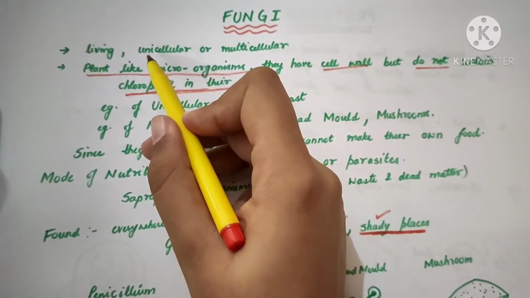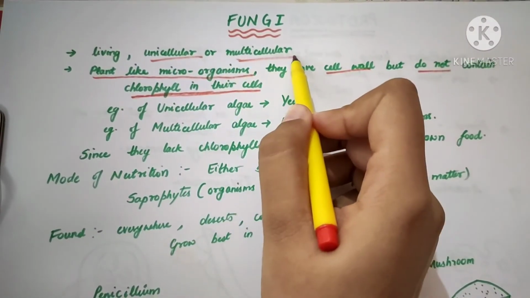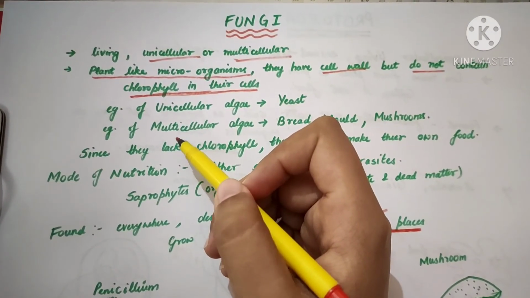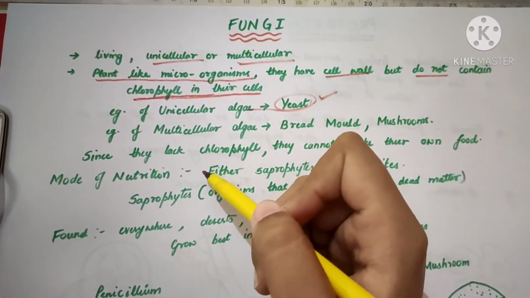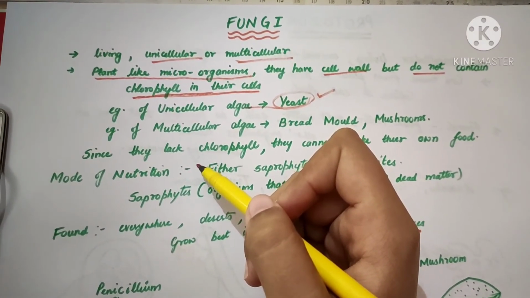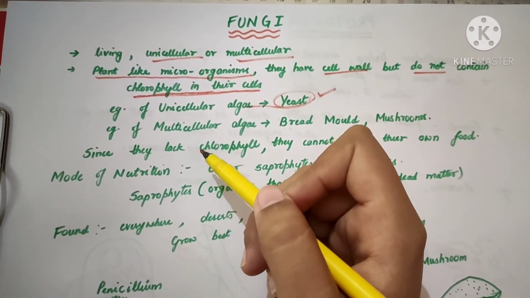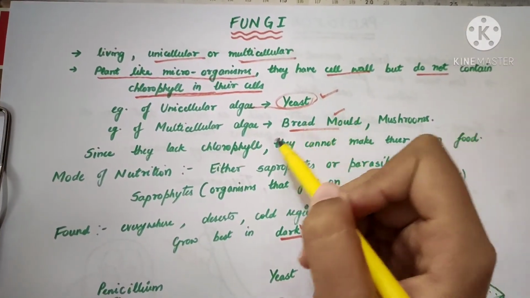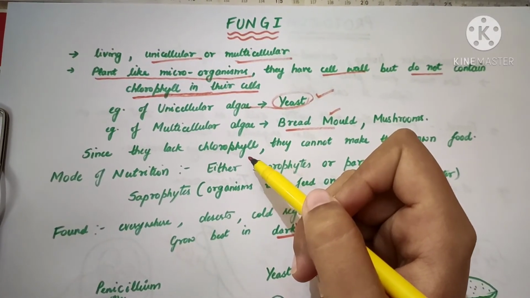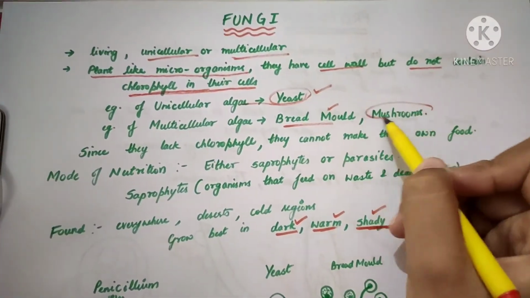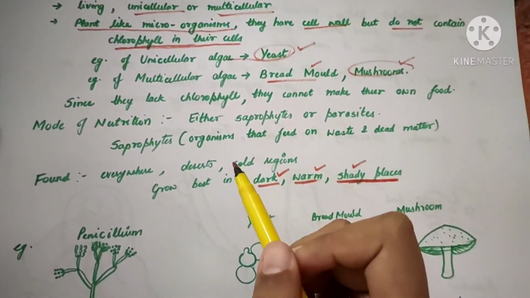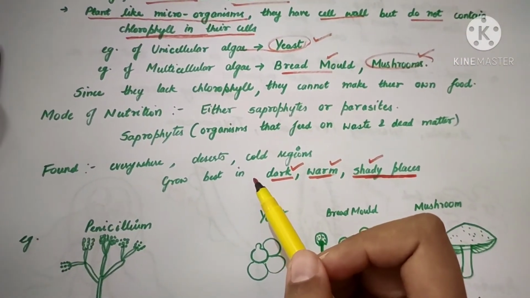Okay, so I told you they can be unicellular, multicellular. If someone asks you to give an example of a unicellular fungi, that's yeast. If someone asks you to give an example of a multicellular fungi which we can't eat, which is not edible, that is bread mold. And give me an example of a multicellular fungi which is edible, which we use as a veggie, that is mushrooms. Yeah, mushroom is a fungi. Okay, so this is